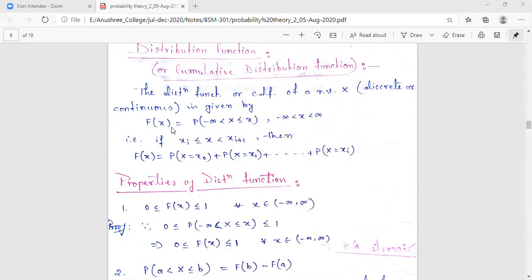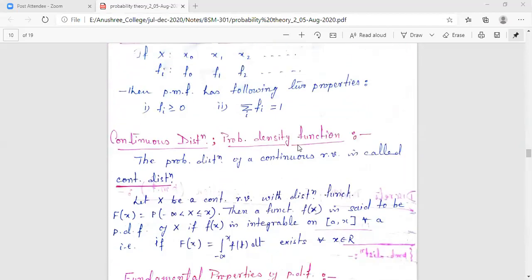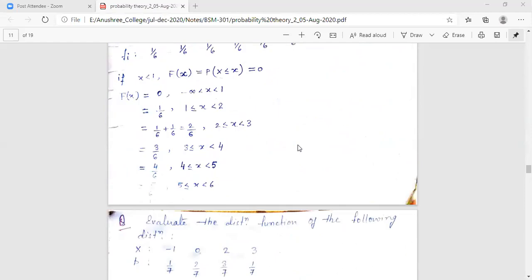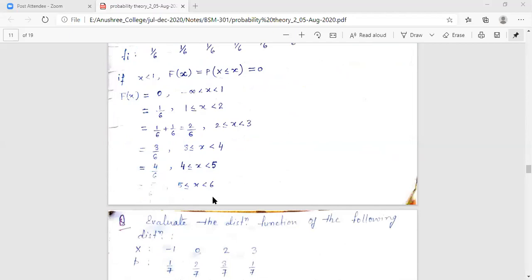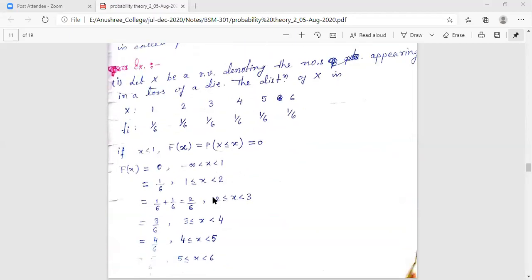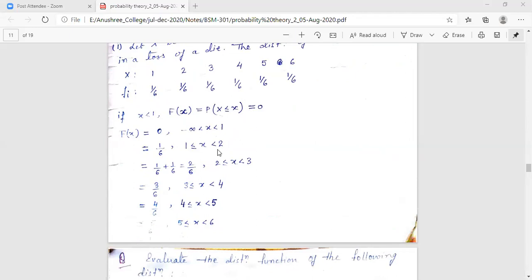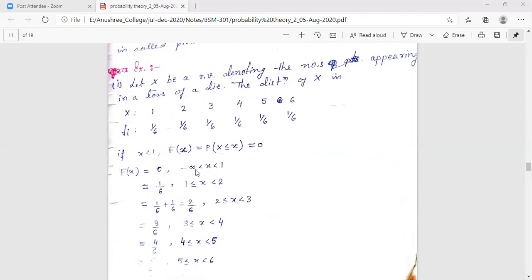So while finding the distribution function, I always need to start from minus infinity. We need to take some specific intervals within which we find the values of the distribution function, and for each and every problem, the intervals always range from minus infinity up to infinity.